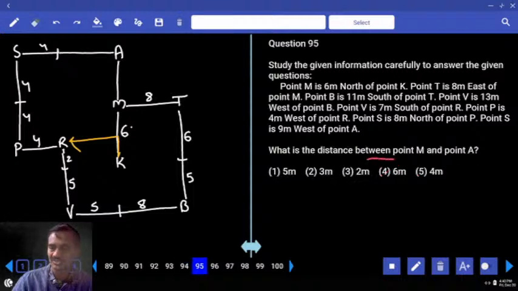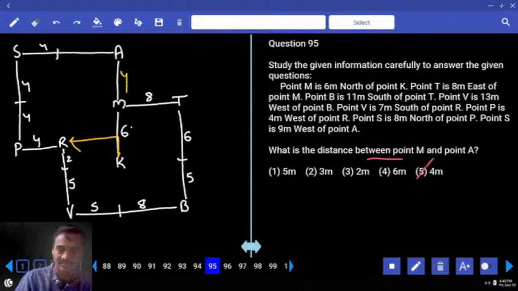95. What is the distance between M and A? Now the distance between M and A is so much? 4 minutes. 4, that is choice 5, question number 95.